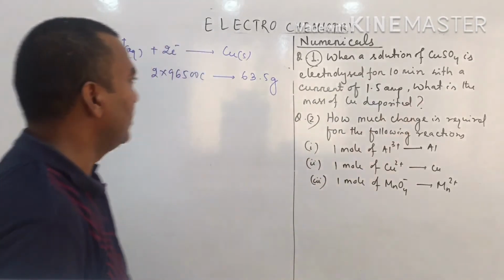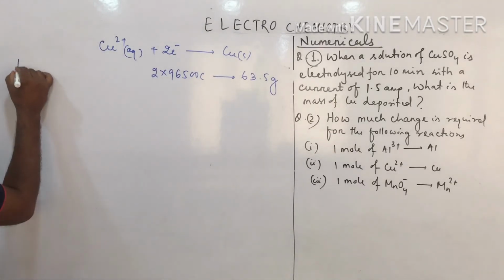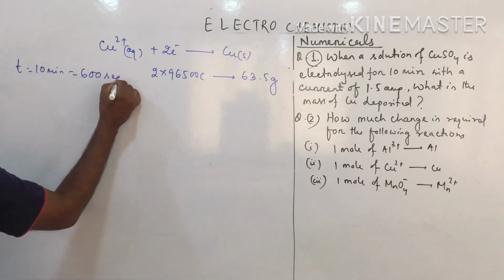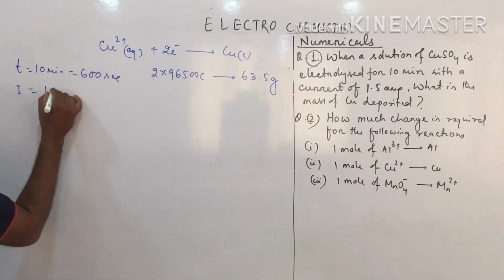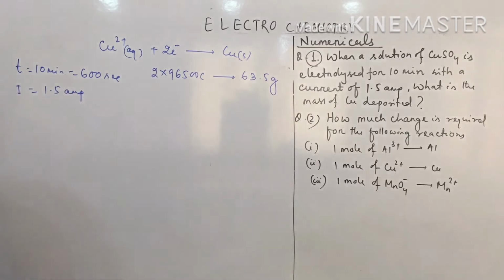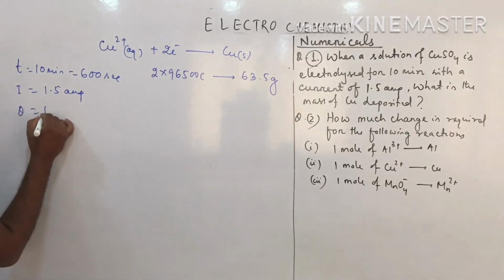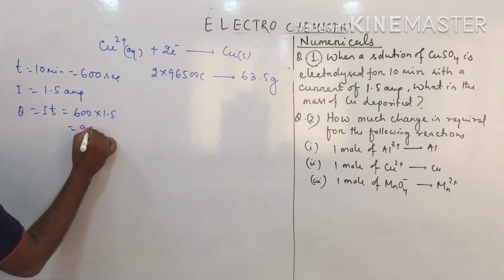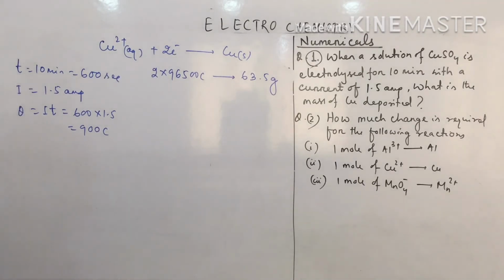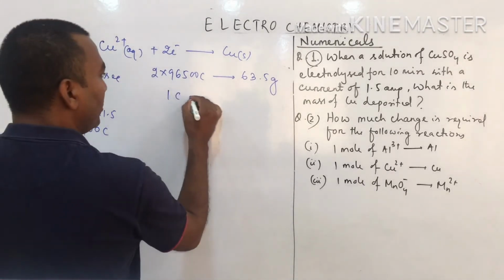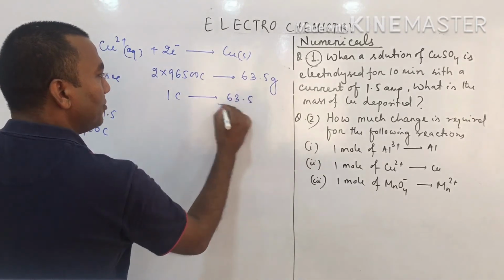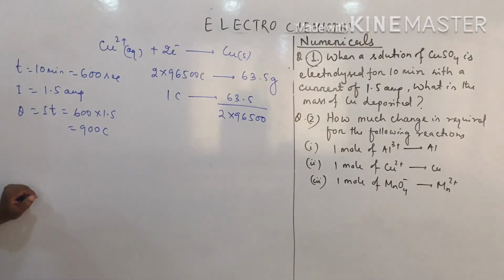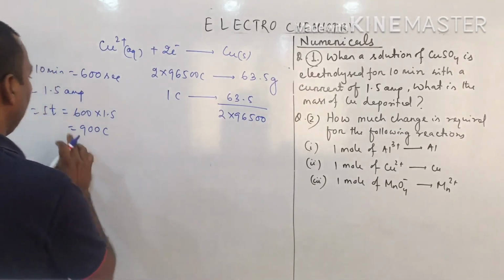Now come to what data is given. Time equals 10 minutes equals 600 seconds. Current I equals 1.5 ampere. So what is Q? We know Q equals I into t. So 600 into 1.5 equals 900 coulomb. Now we got the relation: when 1 coulomb charge is passed, 63.5 divided by 2 into 96,500 gram is deposited. Yes or no? Clear?